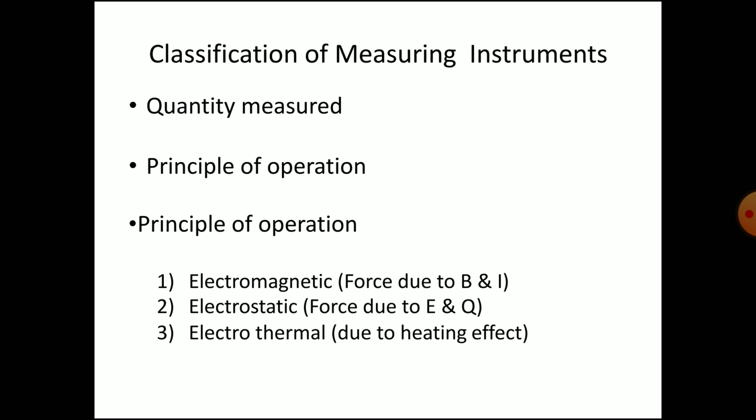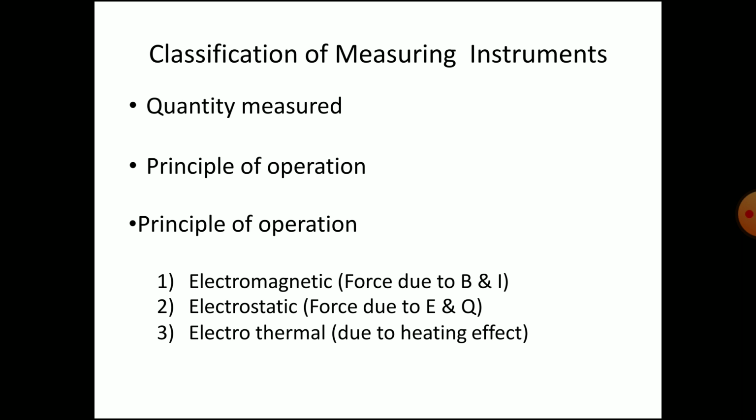Electromagnetic force is due to B and I, that is magnetic flux density and current, which is to be measured. Electrostatic force is nothing but the force due to the E and Q, that is EMF and a charge.